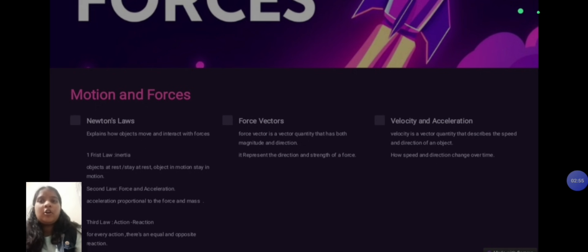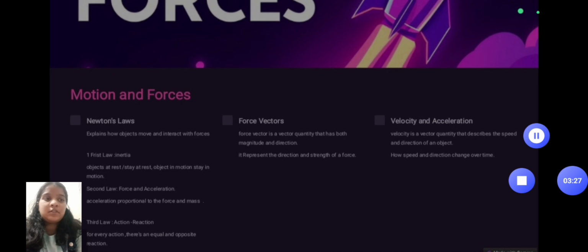Newton's second law, the law of force and acceleration. F is equal to ma. F is the force, m is the mass, a is the acceleration. Example: a heavier object or greater mass requires more force to accelerate than a lighter one. Newton's third law, action and reaction. For every action, there is an equal and opposite reaction. Example: when you push against a wall, the wall pushes back with an equal force.